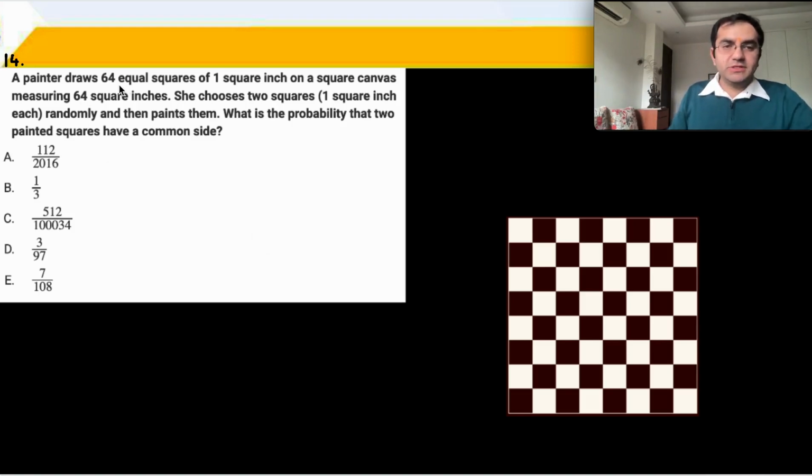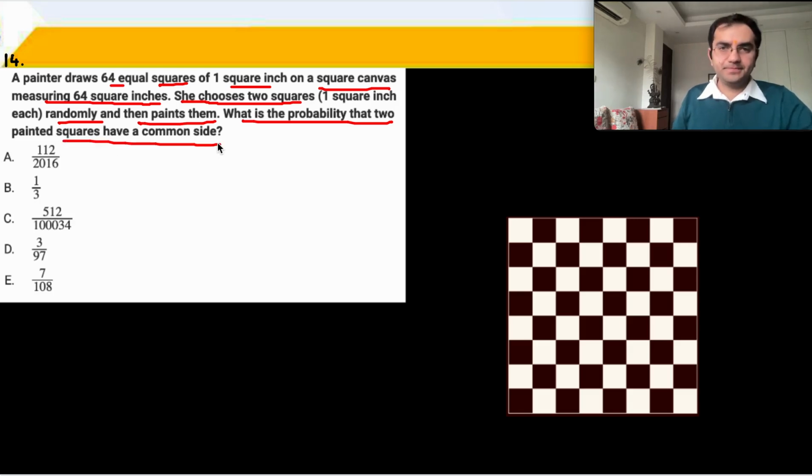A painter draws 64 equal squares on a square canvas measuring 64 square inches. And I have just taken a chessboard, but actually this is not a chessboard question. She chooses two squares randomly and then paints them. What is the probability that the two painted squares have a common side?